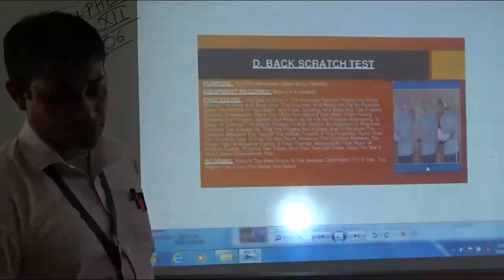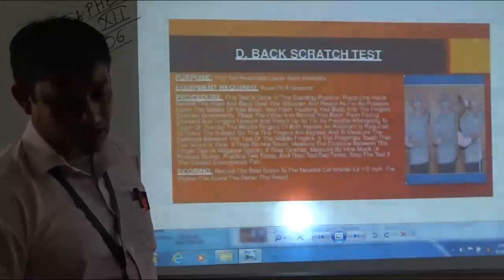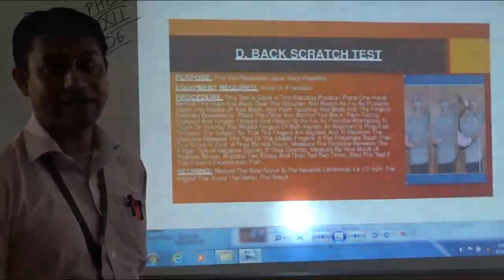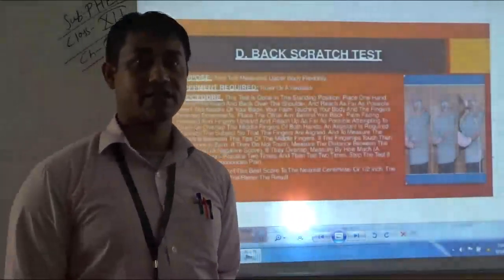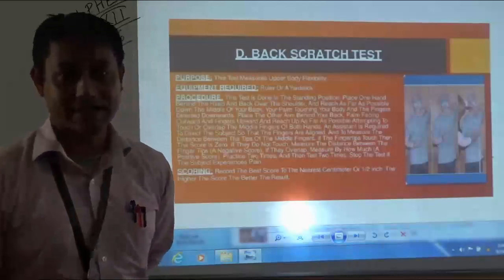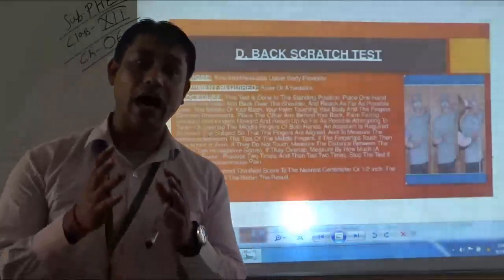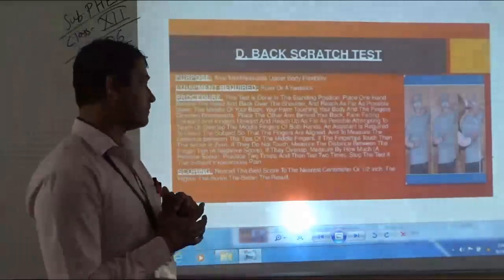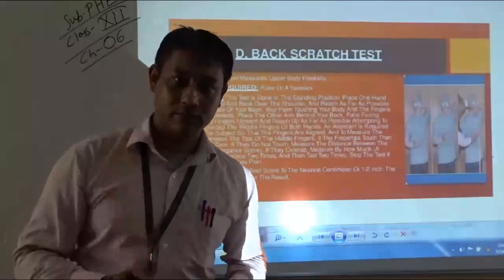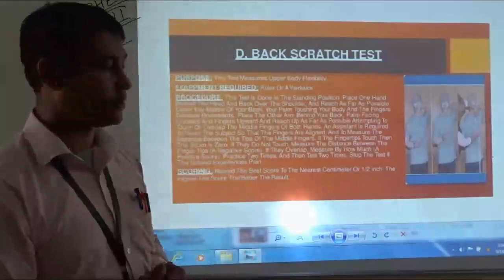So moving ahead, students, the next test, that is the fourth test under the Rikli and Jones Senior Citizen Fitness Test, is the back scratch test. The purpose of this test is to measure the upper body flexibility. The equipment required is only a ruler. A single scale is required for the test.